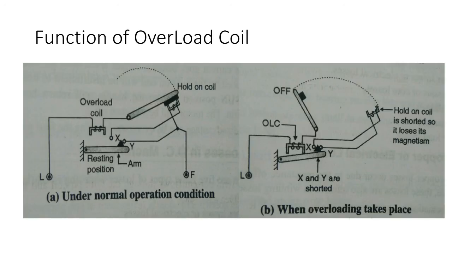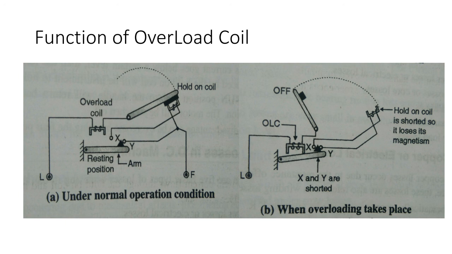Now the function of overload coil. The overload coil is an electromagnet. The motor current is taken through this coil. The equivalent circuits under the normal operating condition are shown in figure A and figure B. The overload coil has an arm which is fixed at its fulcrum and it is resting in the horizontal position under the normal condition.